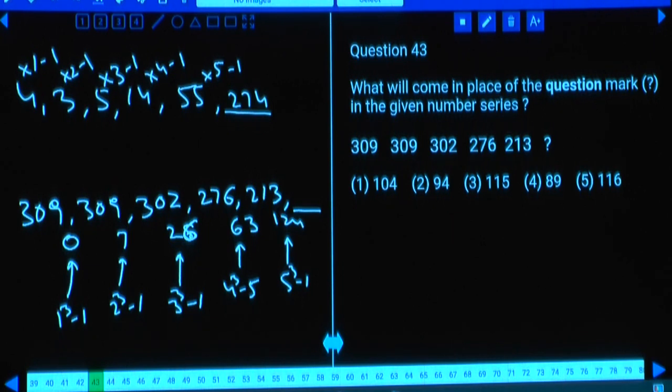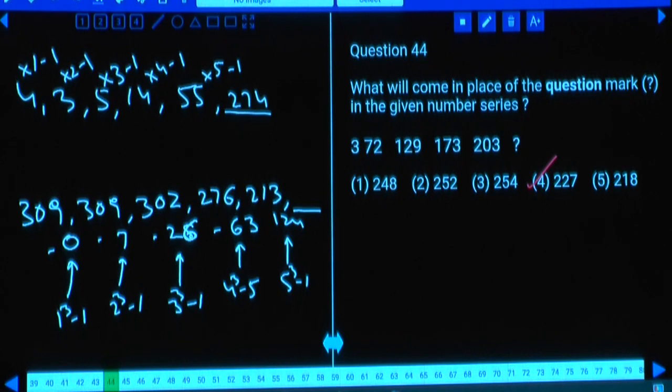So now the numbers should be subtracted. As the numbers are subtracted, what is 13 minus 4? It is 9. Among the given choices, 9 at the last place is given in choice 4, that is 89.